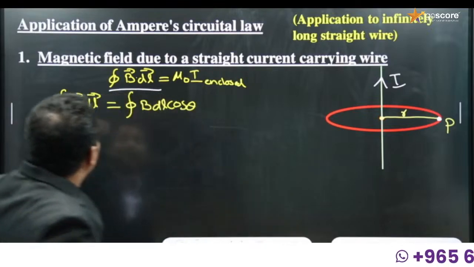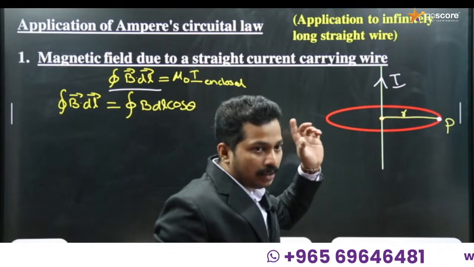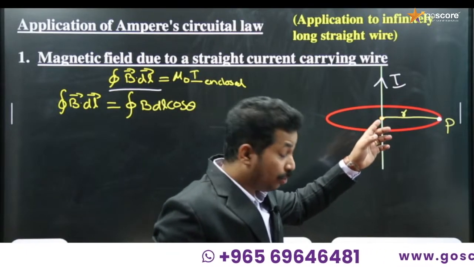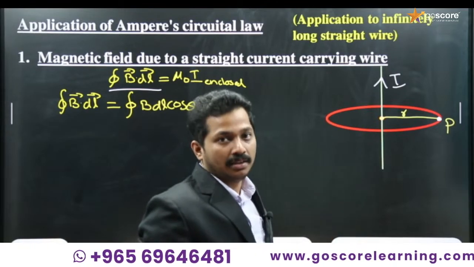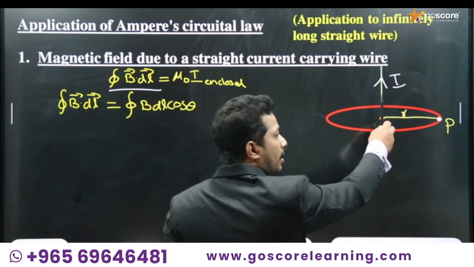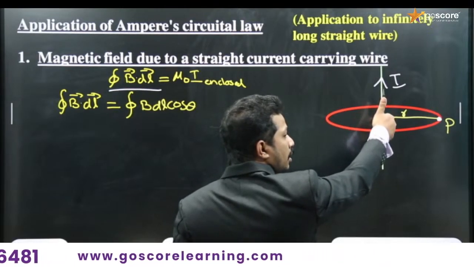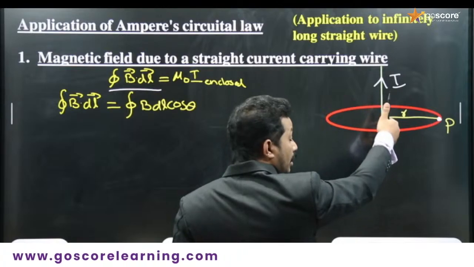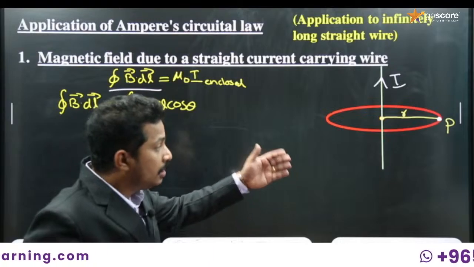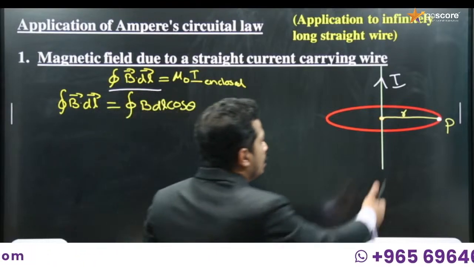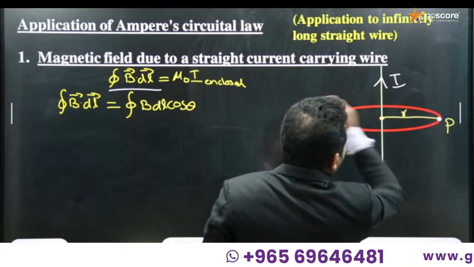We didn't know the magnitude of the magnetic field, but we know the direction due to a straight current carrying conductor. We use Maxwell's right hand thumb rule to find the direction of the magnetic field. Hold the conductor in your right hand in such a way that the thumb shows the direction of current, and the remaining fingers encircling the conductor give the direction of the magnetic field. So here this will be the direction.